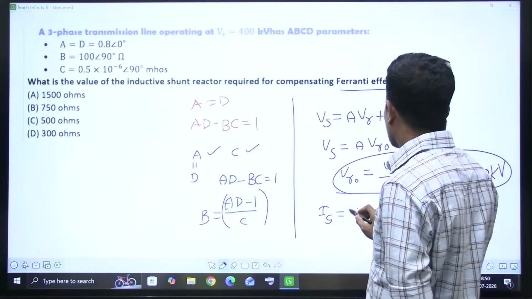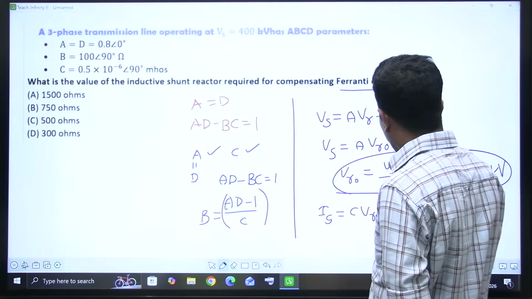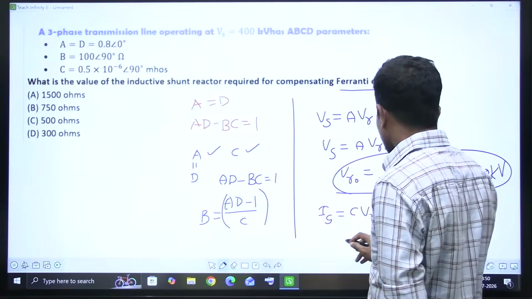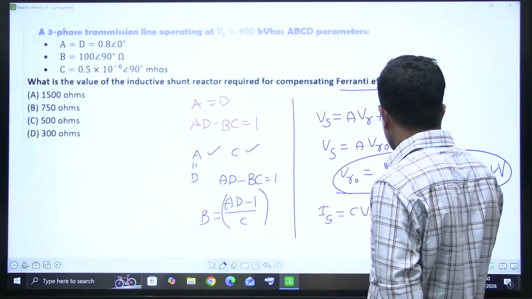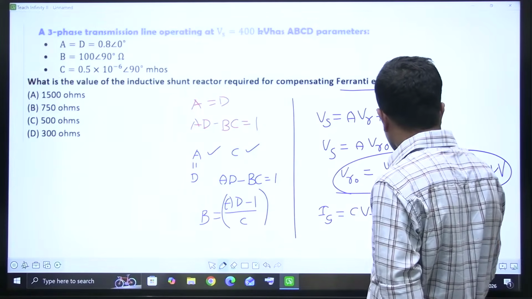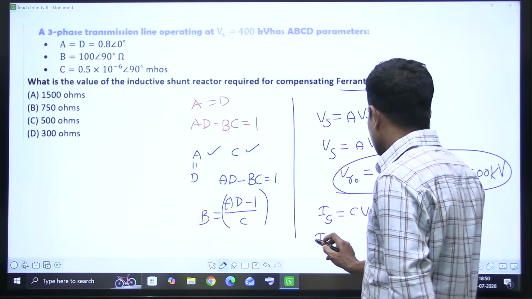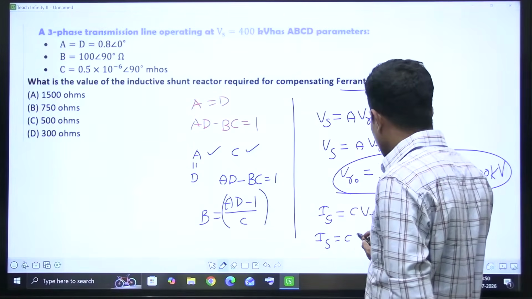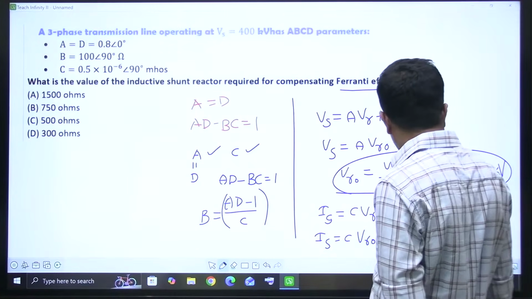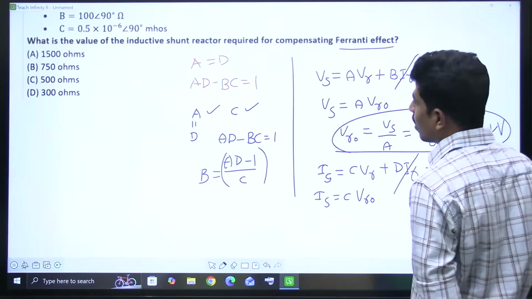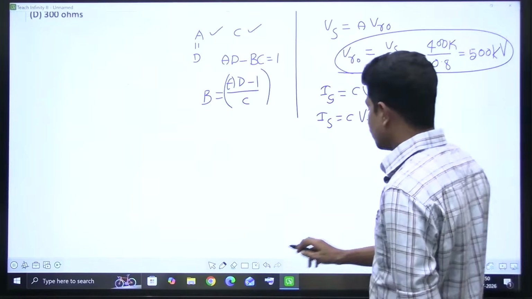So IS is equal to what? CVR plus DIR. But what are we talking about? The Ferranti effect. That means no load condition, IR is equal to 0, and the receiving end voltage is VR naught. It's not VR, it is VR naught. VR naught stands for the no load receiving end voltage, right?